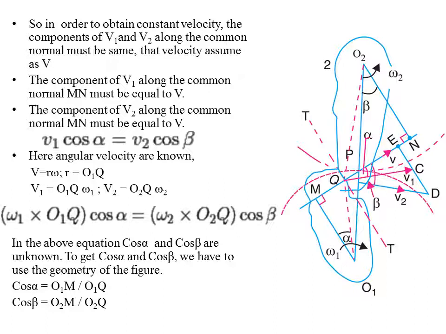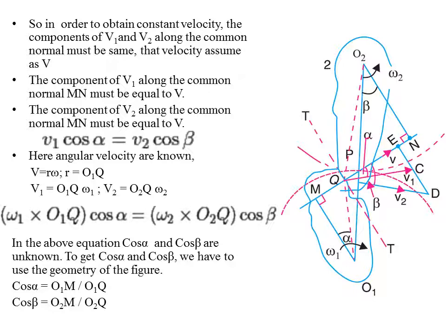Now, in order to obtain constant velocity, the components of v1 and v2 along the normal, that is m1, must be the same. Suppose these two gears rotate with a constant velocity; the components of velocity v1 and v2 along the common normal m1 must be the same. So that velocity we'll assume as v. So that is this velocity.